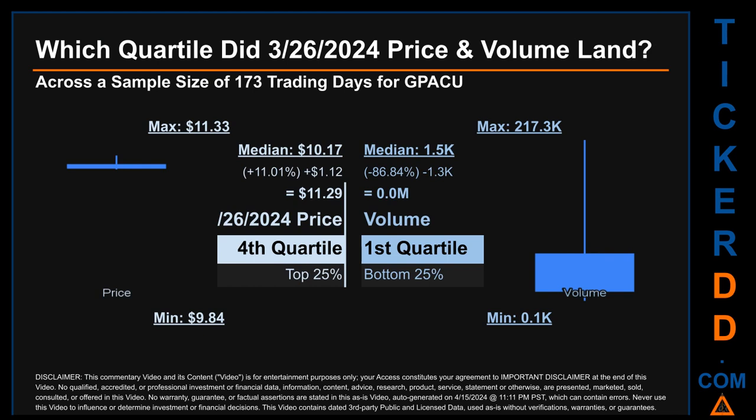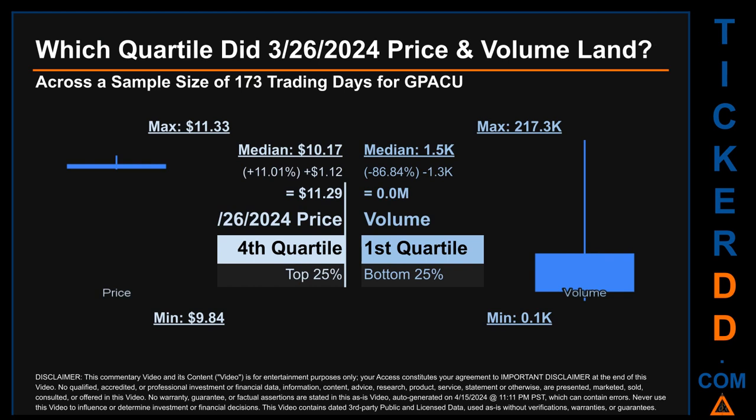The day's volume landed within the first quartile, at the bottom 25% of all sampled daily volume, which saw a max daily volume of 217.3 thousand and a minimum of 0.1 thousand. Quartiles tell us about the spread of a data set by breaking that data set into quarters, just like how the median breaks the set into half.